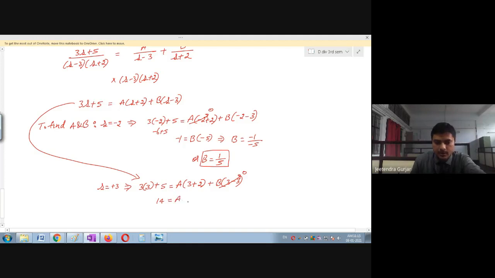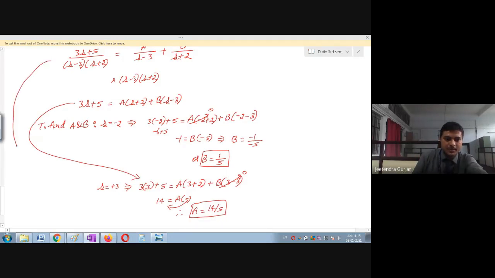You can see 3 plus 2 is 5. So therefore A is equal to 5. I will bring it this side. So you can see this is 14 divided by 5. Please check the answer once again. A and B, are they correct? Yes, thank you. Okay, so you are excited, I know that.